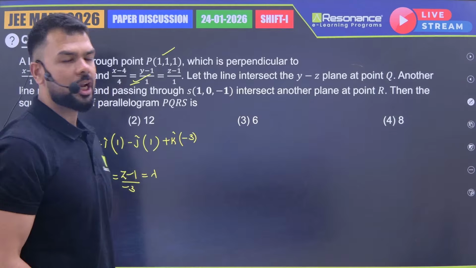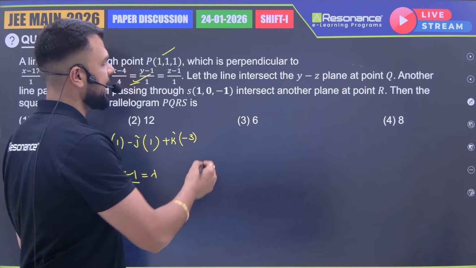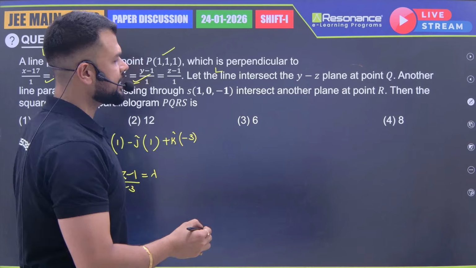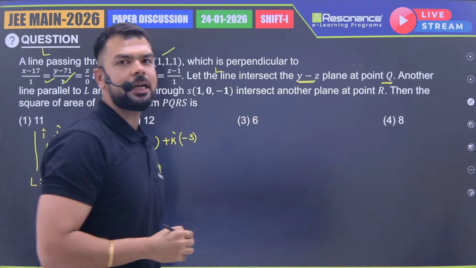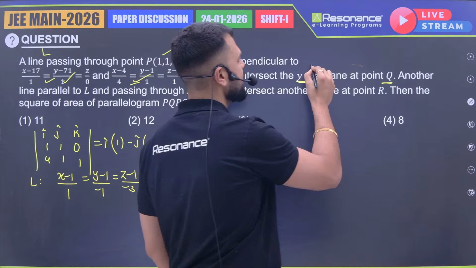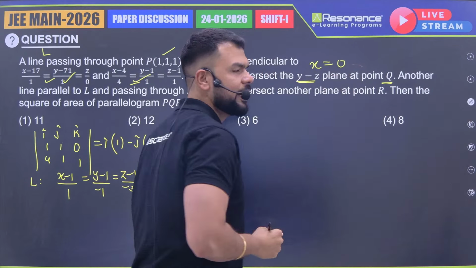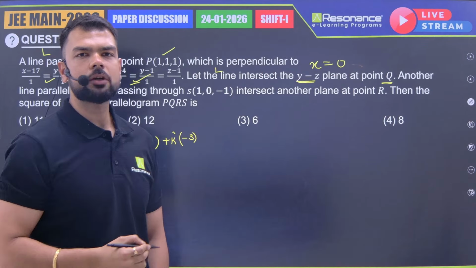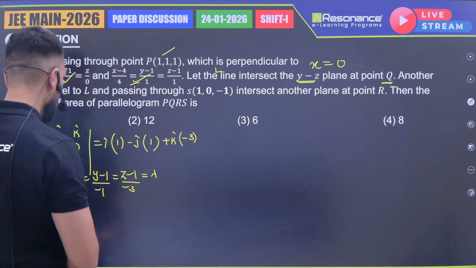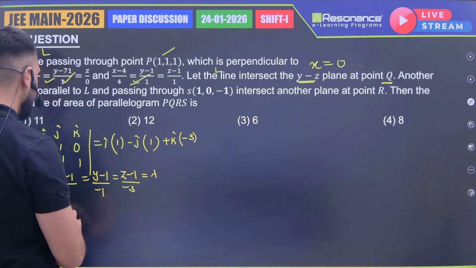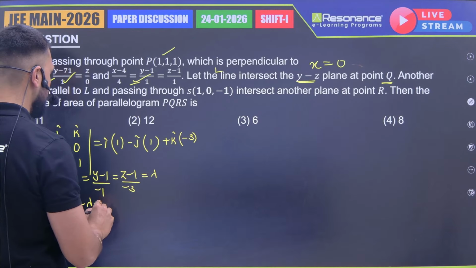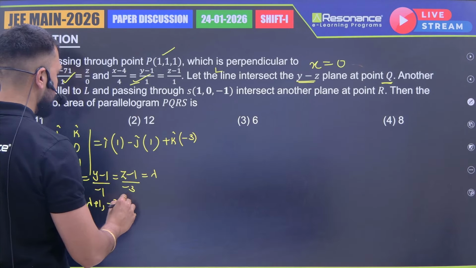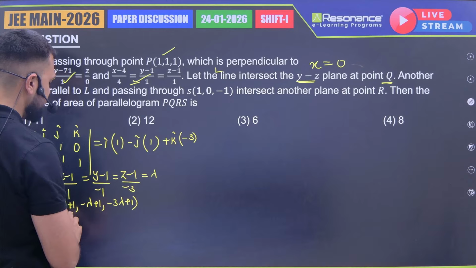Now what they are saying is that this line L intersects the YZ plane at Q. So at the YZ plane, x will be equal to 0. The x coordinate of the point will be equal to 0. If I find the point here, I will get lambda plus 1, minus lambda plus 1, and minus 3 lambda plus 1. If the first is 0, I'll get lambda equal to minus 1.